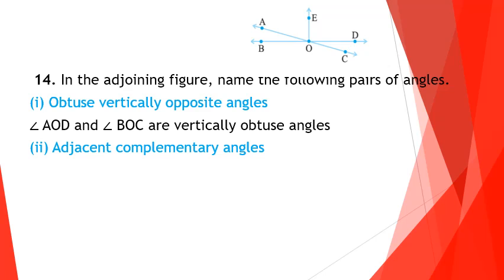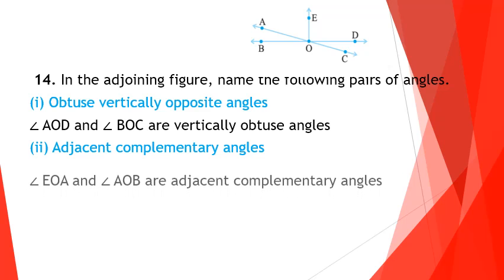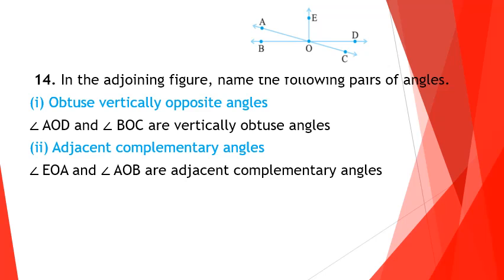Second one, adjacent complementary angles. Two conditions we have to check here. Both angles should be adjacent and the sum must be 90 degrees. Which pairs are here? Angle AOB and angle AOE, or that is same as angle EOA and angle AOB. Both are adjacent complementary angles.